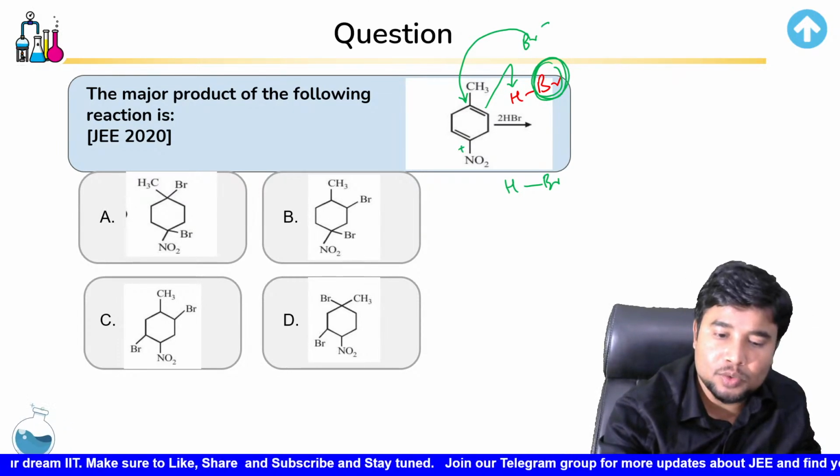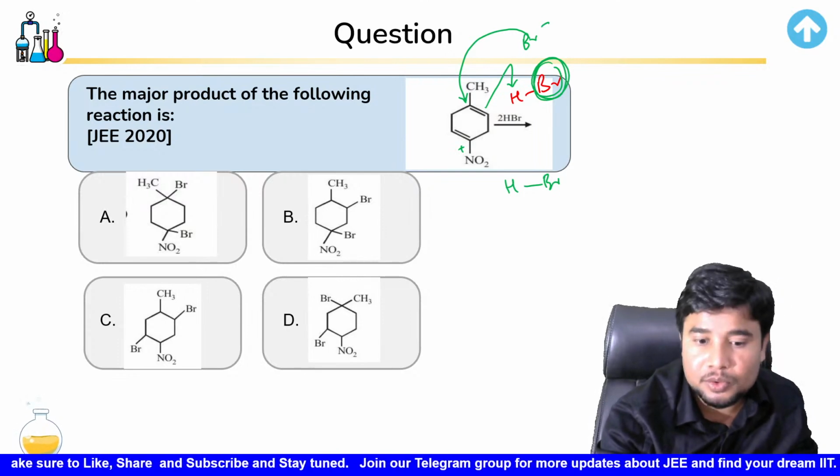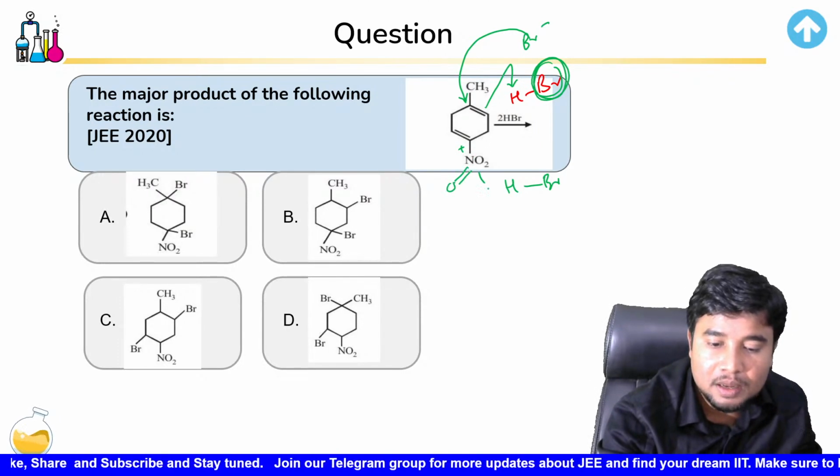So we would check out, would the carbocation be more stable here? Then if you see, this NO2 group is a minus R group.